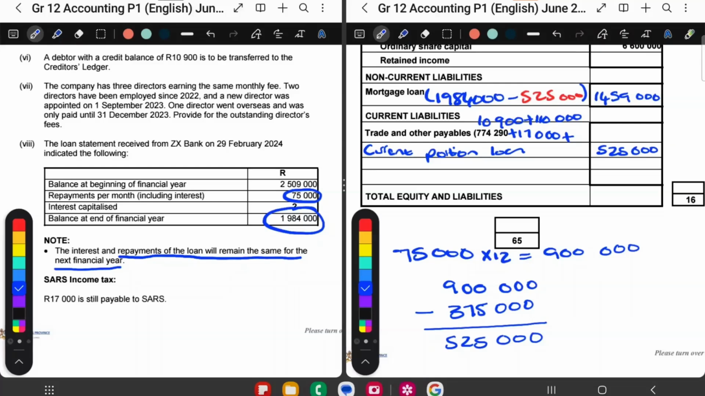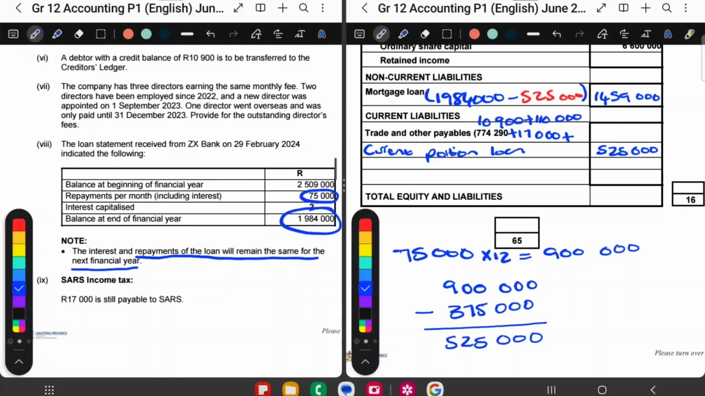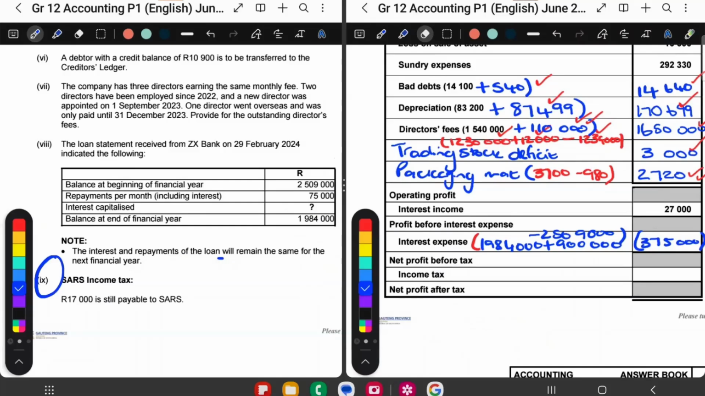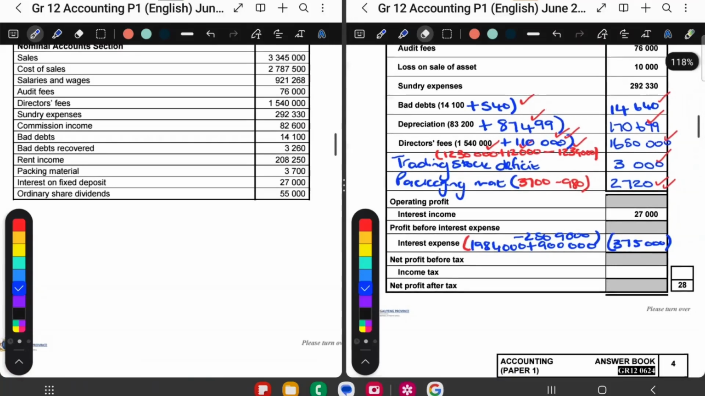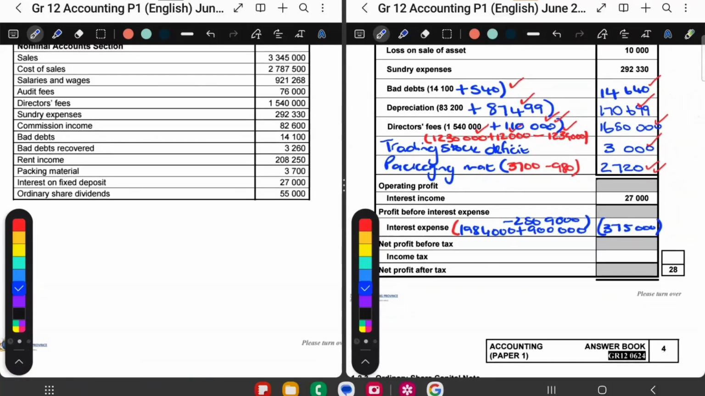So let's go to our last adjustment. Our last adjustment says 17,000 is still payable to SARS. Okay, so we still owe SARS 17,000. We're going to put this in two places. The 17,000 that we must still pay to SARS must go to the income statement. So at the end of your income statement, there is an income tax.